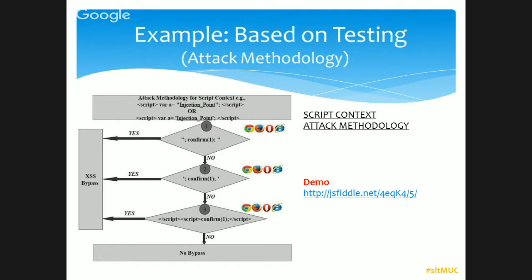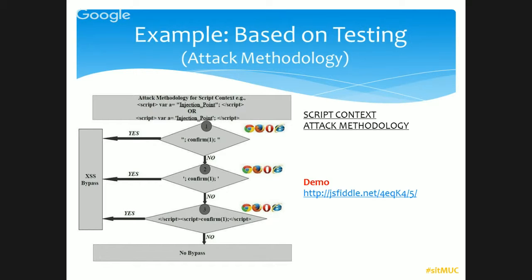What this does is that the first double quote takes care of the quote there, and the first semicolon is taken as a statement terminator. This first semicolon terminates the variable value, and it starts the script which is written, which is confirm one, and then we end it. Similarly, we try with double quote or single quote, because we don't know which the server uses.